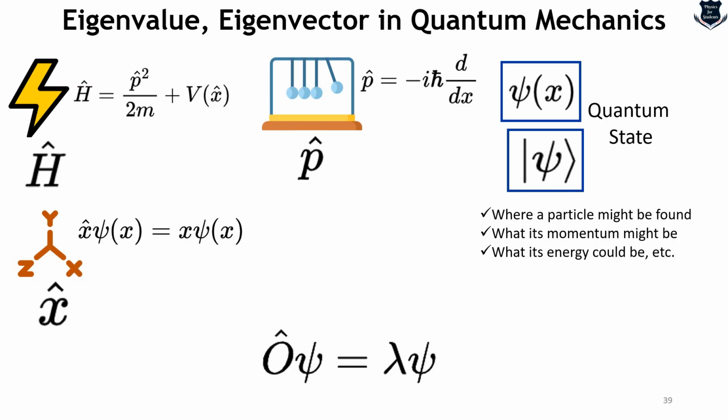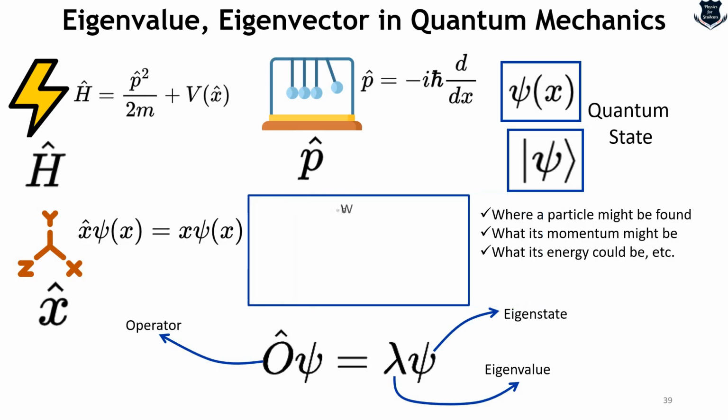Now, here is something important. If I take this equation, O hat psi equals lambda psi, what does this mean? This is the operator. This one is the eigenstate. This one is the eigenvalue. And this one, we have already stated, is the eigenstate.